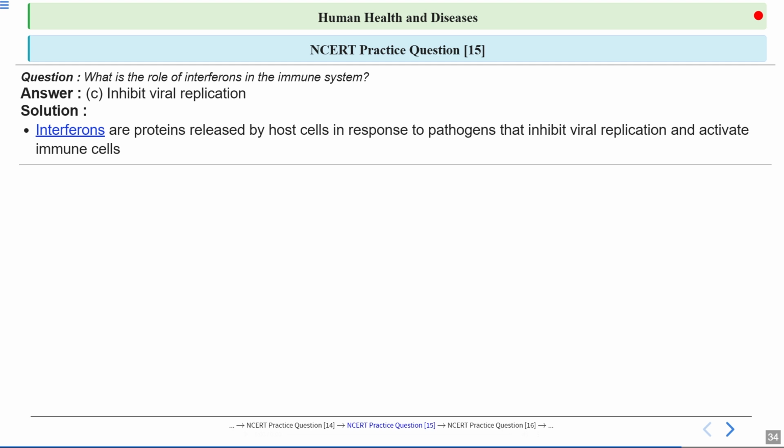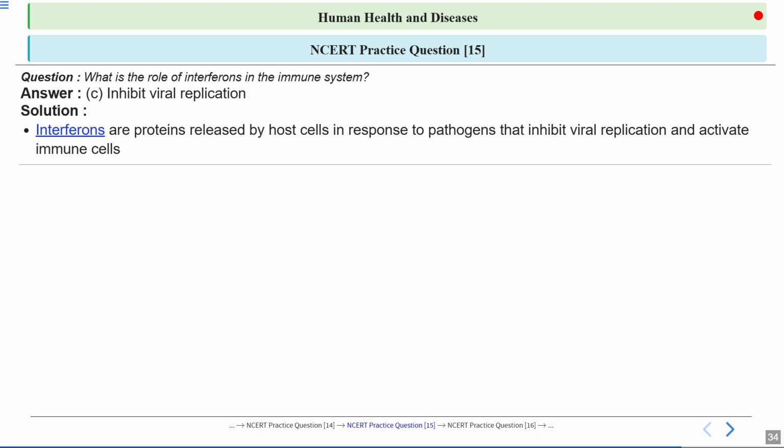So basically interferons come under the cytokine barriers. These are chemicals, proteins made by the body cells when they detect harmful viruses. Interferons are produced in response to viral infection, and they protect the other cells from this viral infection.